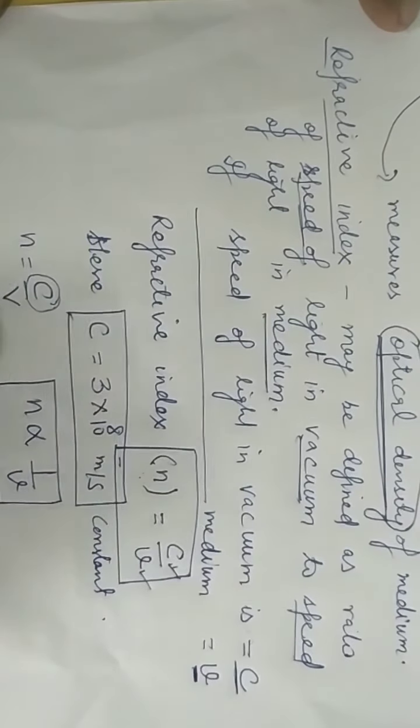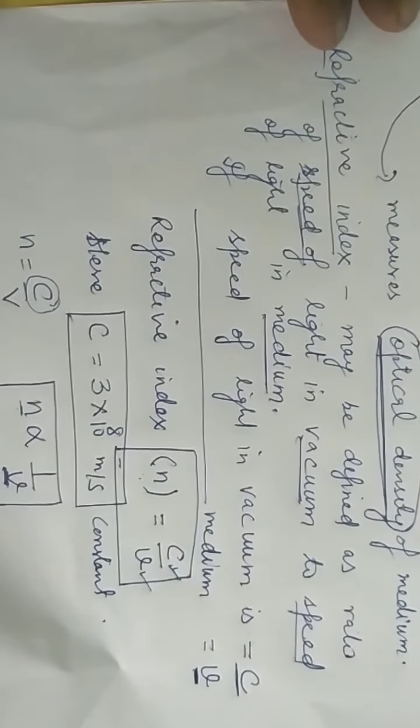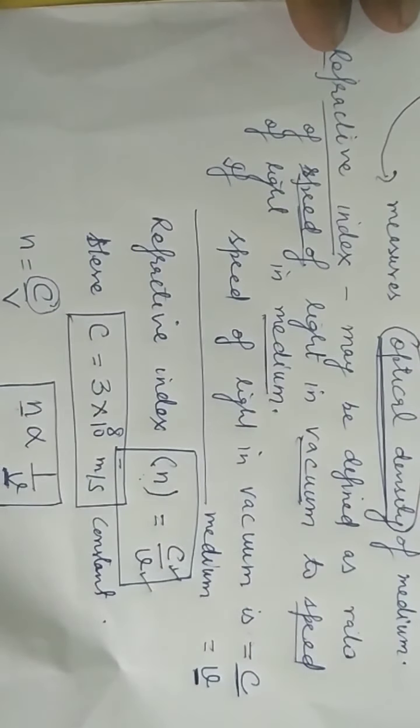So we can say that if in a particular medium the velocity is more, then the refractive index will be less. If the velocity is less, then the refractive index will be more. So this is how we can measure the speed of light in different mediums.